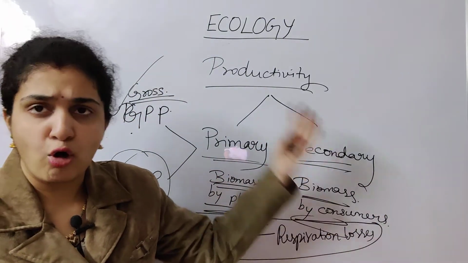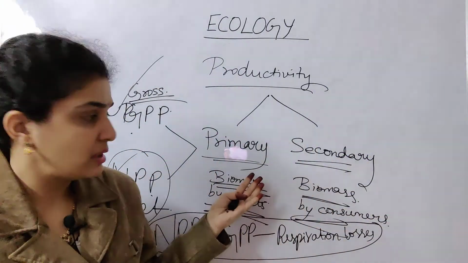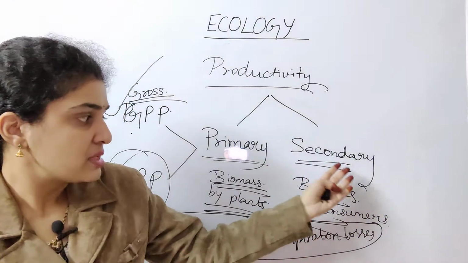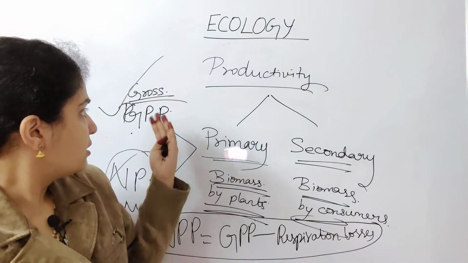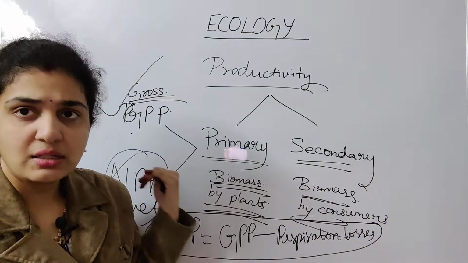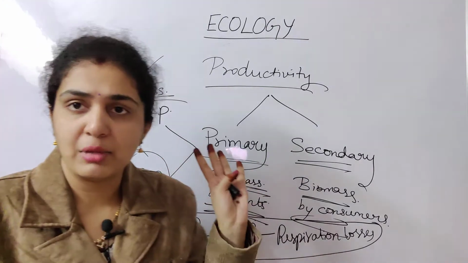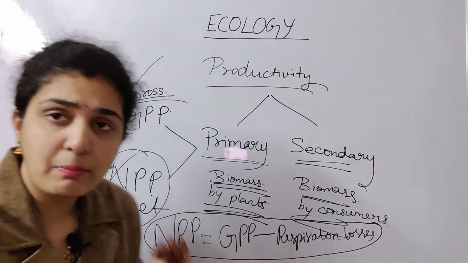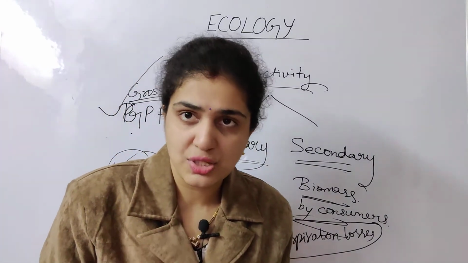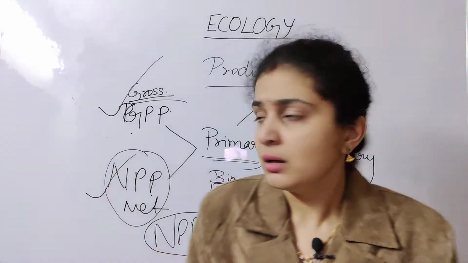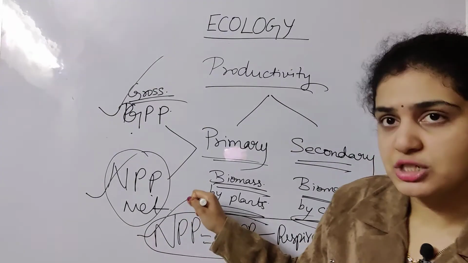Primary, secondary. What is productivity? Amount of biomass produced by organisms. Primary means by plants. Secondary means by consumers. That's all. Then next, gross primary productivity, net primary productivity. Gross is like in primary only, same as it is produced by plants. This is also by plants only, but plants have a mechanism called respiration, so that you are eliminating. So gross primary productivity, important NEET question.